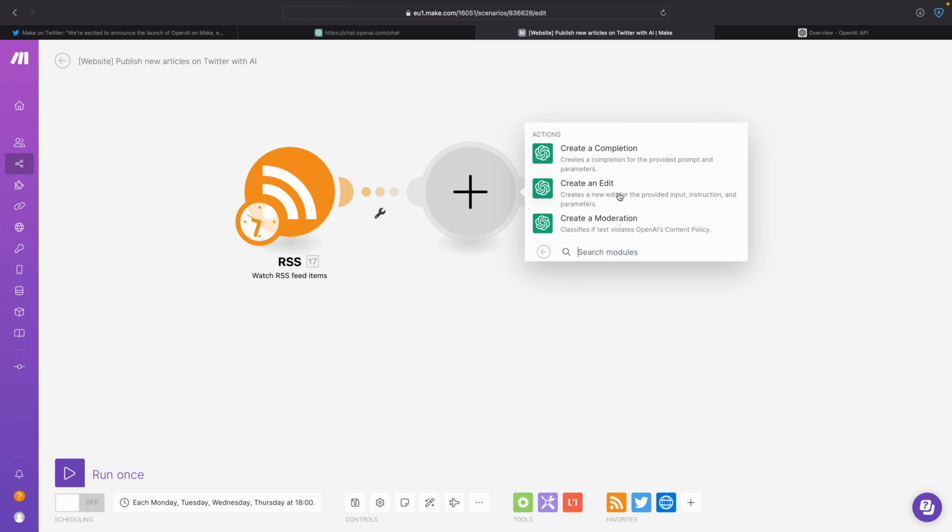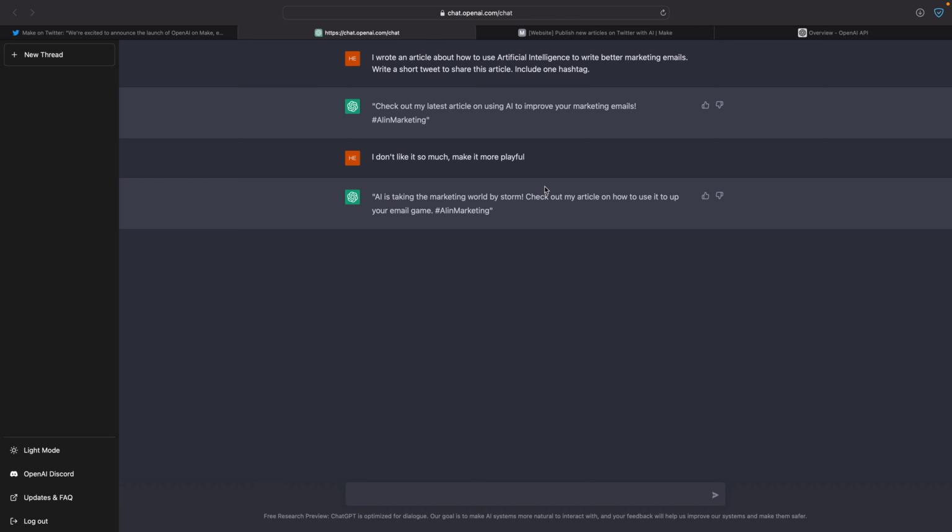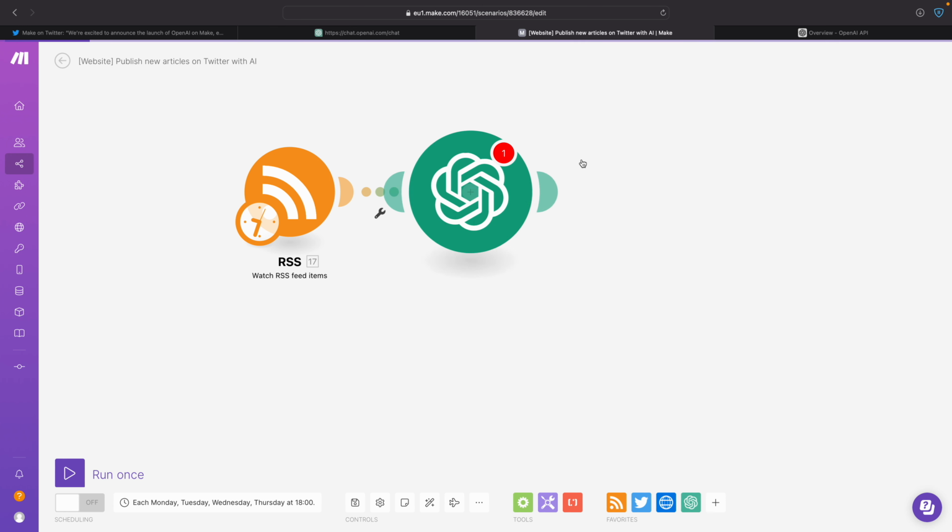But then here we have create a completion, create an edit. So here it creates a new edit for the provided input, instruction, and parameters. Create a completion, I'm most familiar with this one. I think that's also what it's doing over here. And so I'm going to use that, create a completion.